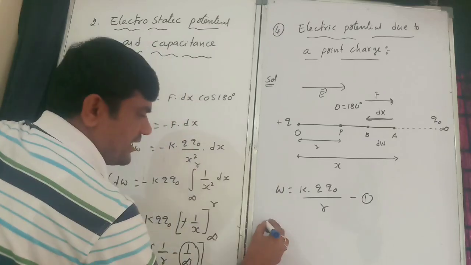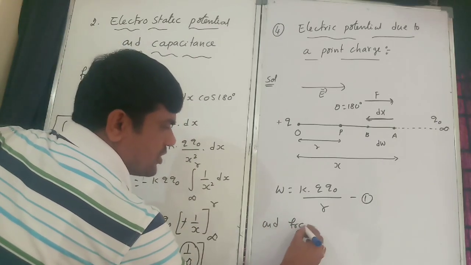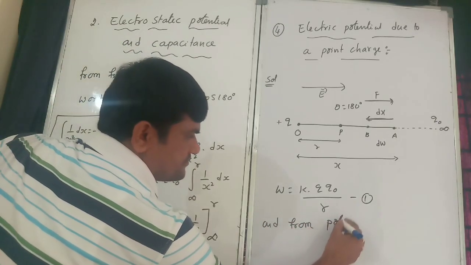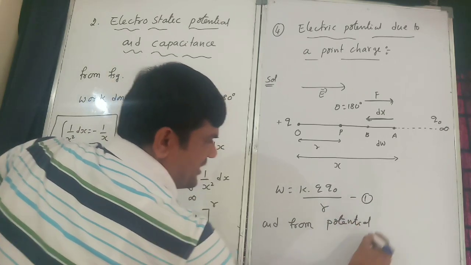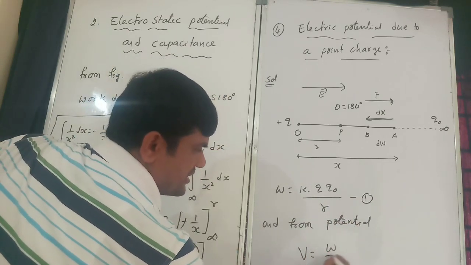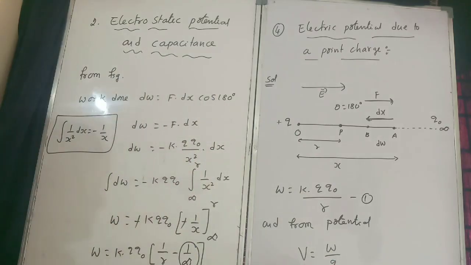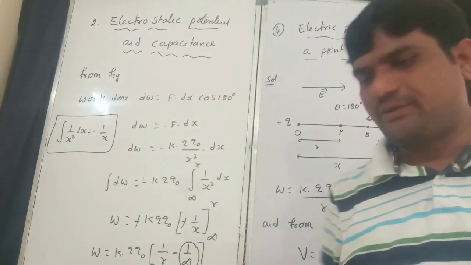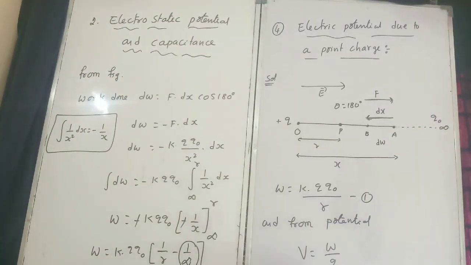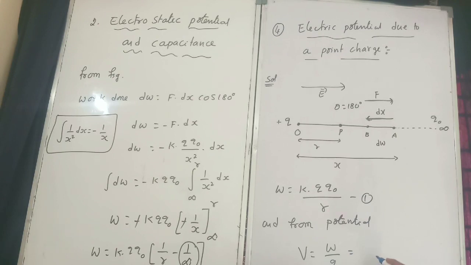This is equation number 1. And from the potential formula, what is potential? V is equal to W by Q naught. Therefore W is equal to K Q naught by R from equation 1, and this Q naught gets cancelled.